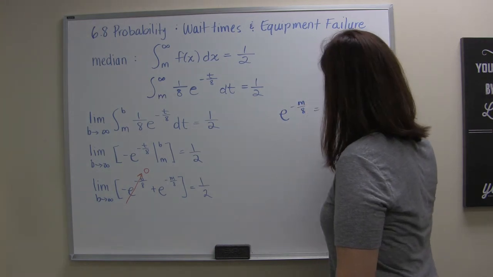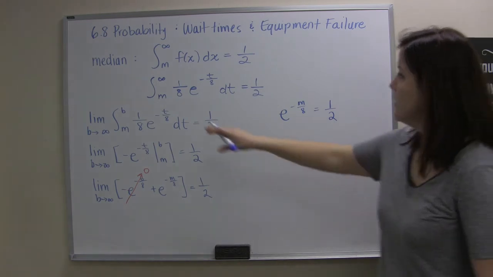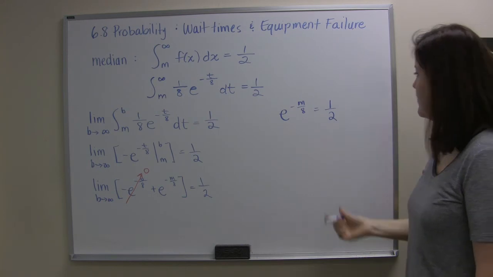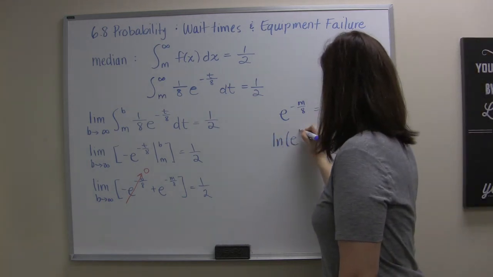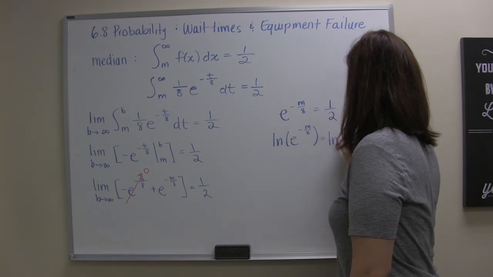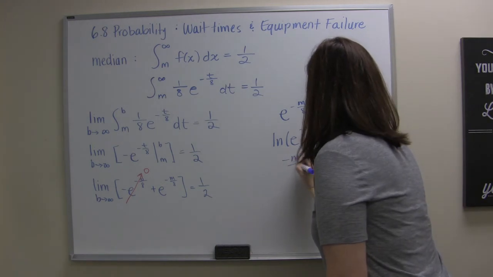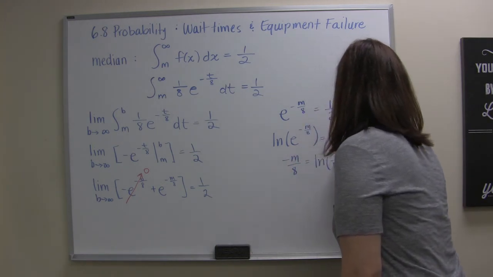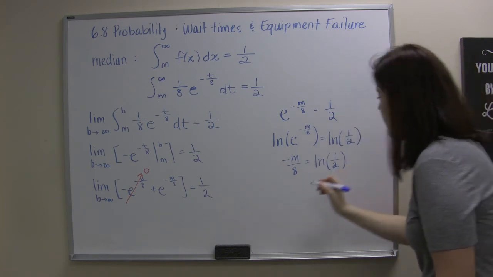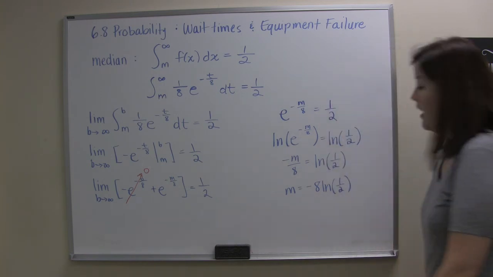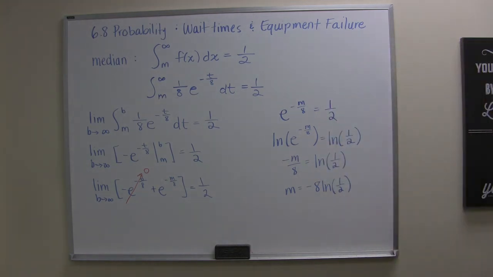equals 1/2. Now remember the goal here, right? The goal is to figure out what this x value is, or this m value, so that we cut the area under the curve exactly in 1/2. So I'll take the natural log of both sides. And I'll get negative m over 8 equals the natural log of 1/2. And then if I multiply by a reciprocal, I'll get m equals negative 8 natural log of 1/2. Now again, that's our exact value. We love exact values, but in this particular case, that doesn't necessarily help us visualize what's going on in the graph.